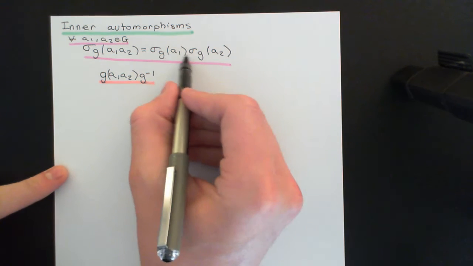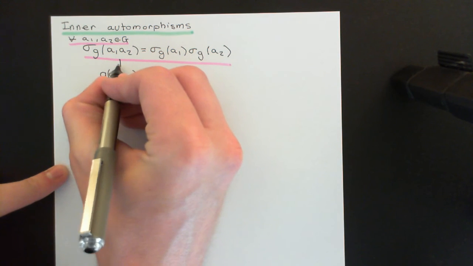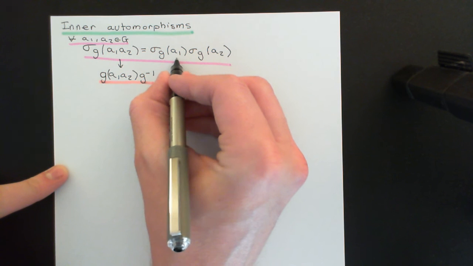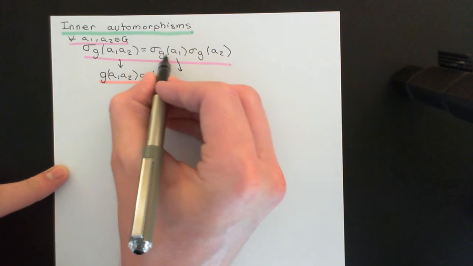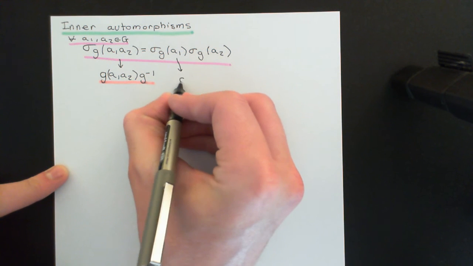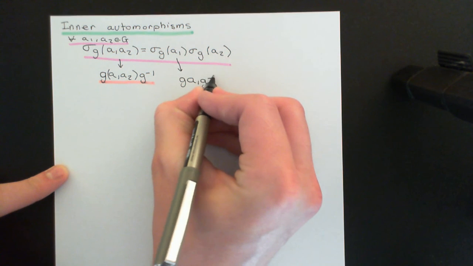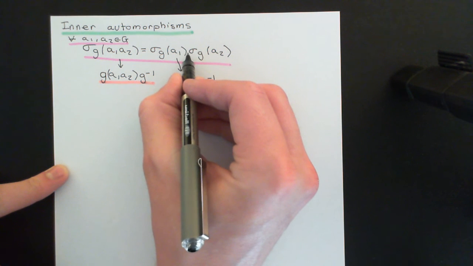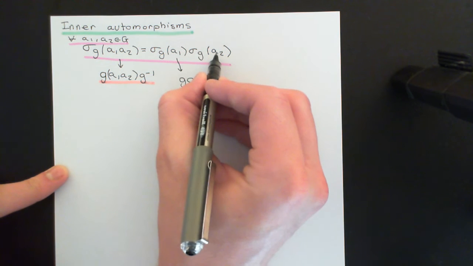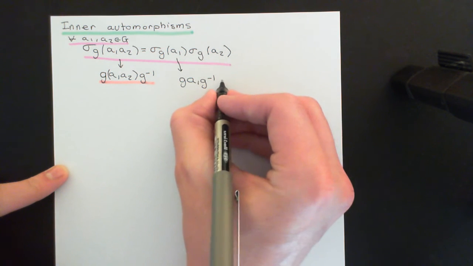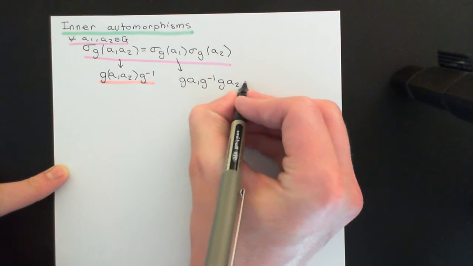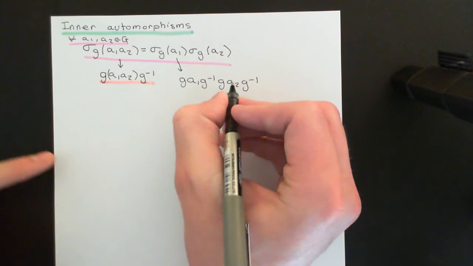Okay, then let's have a look at the right-hand side of this equation. Again, we'll just apply the definition here. So sigma g A1 is just going to be the g conjugate of A1. So we'll get g A1, g inverse, and it's going to be composed, where this is composition in the group, with sigma g A2, which again will be g A2, g inverse, so the g conjugate of A2.